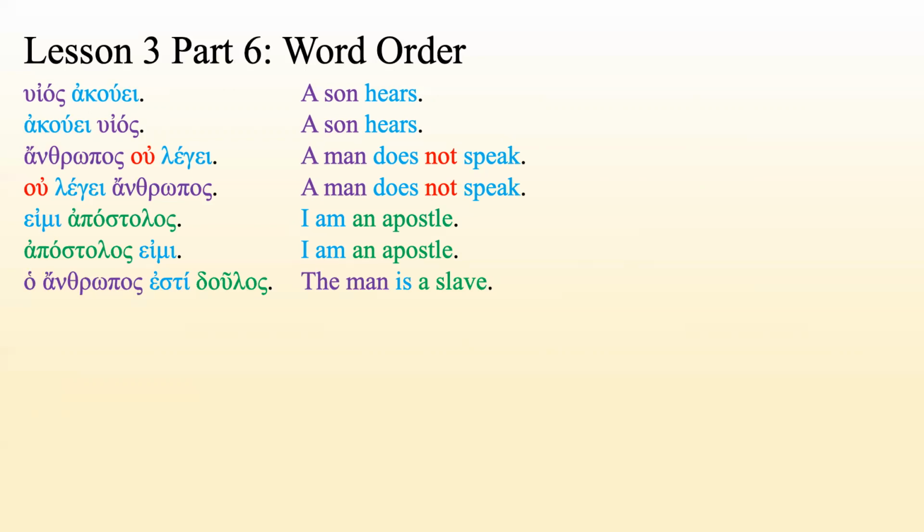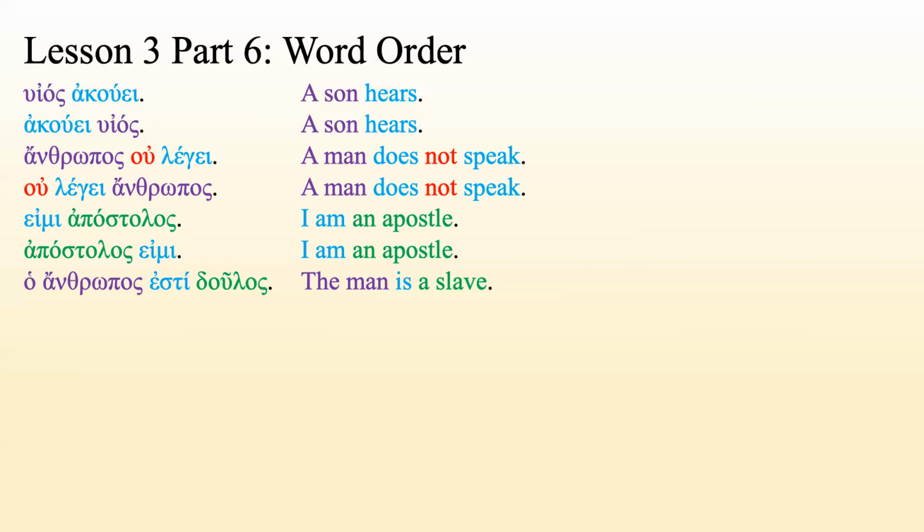Ho anthropos estin doulos. The man is a slave. Now here we have two different words that are in the nominative. How do we know which one is the subject? Well, one of them has a definite article and the other one doesn't. So the one with the definite article is the subject. The one without the definite article is the predicate nominative. The man is a slave.